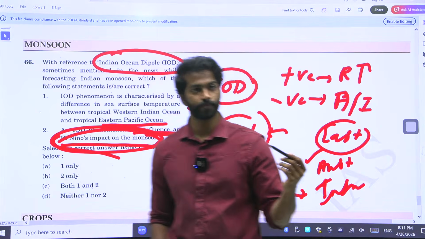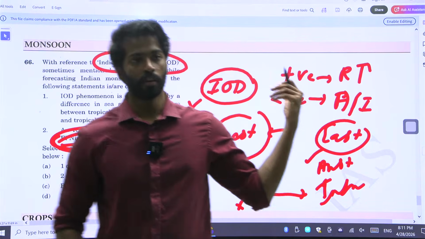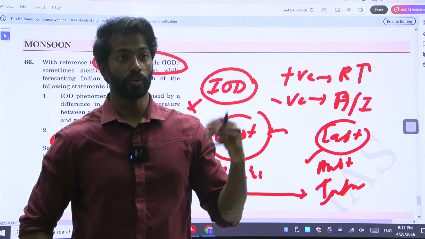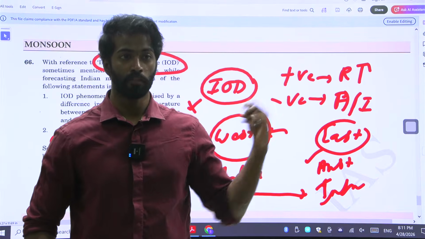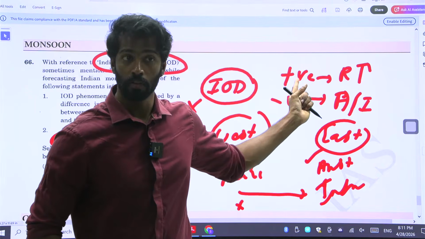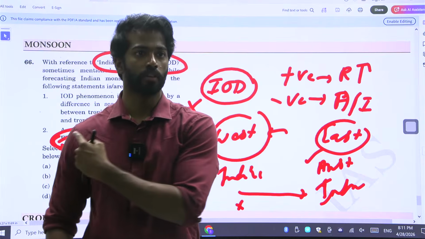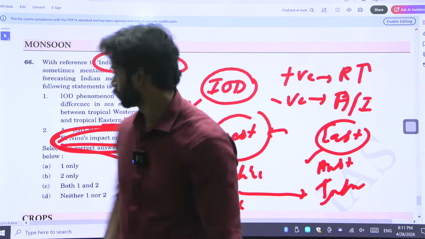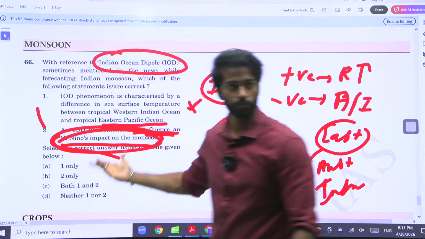What is El Nino? El Nino is where there's no rainfall in India. But if it is a positive ocean dipole, there's rainfall. So it is countering the impact of El Nino. No? Who is right?